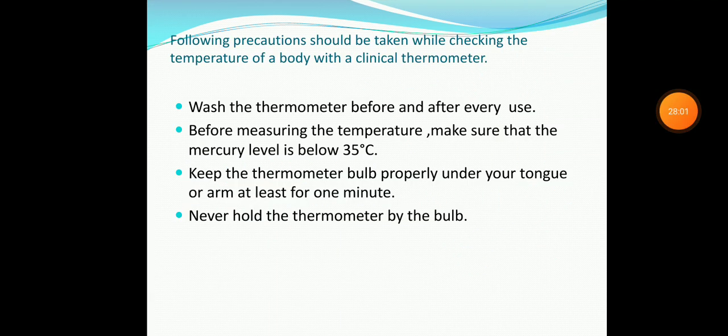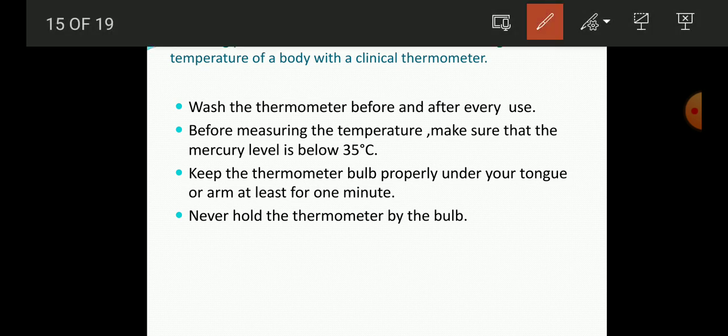Now let us know what precautions we have to take while taking the reading of your body with the clinical thermometer. Firstly, students, you have to wash the thermometer properly before and after use. It is very important that you wash it before and after use. Then, before measuring the temperature, make sure that the mercury level is below 35 degrees Celsius.